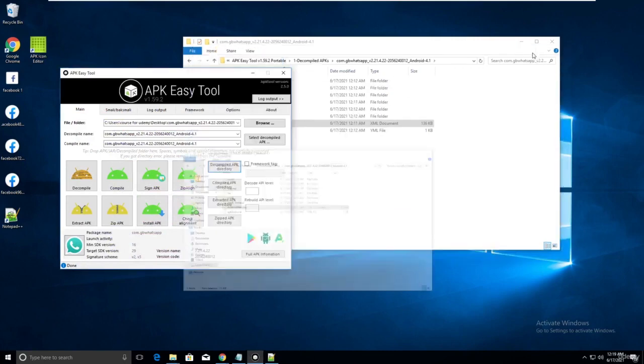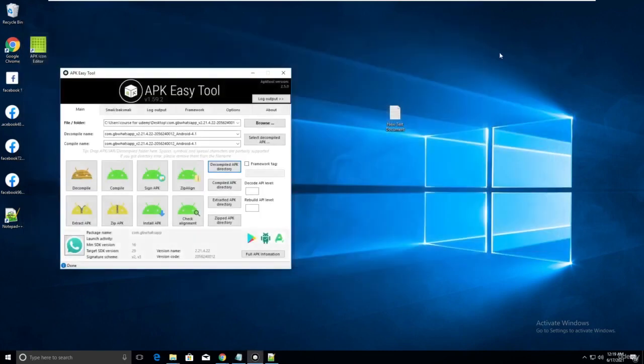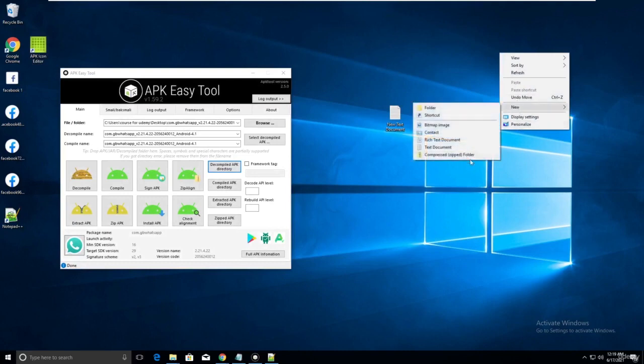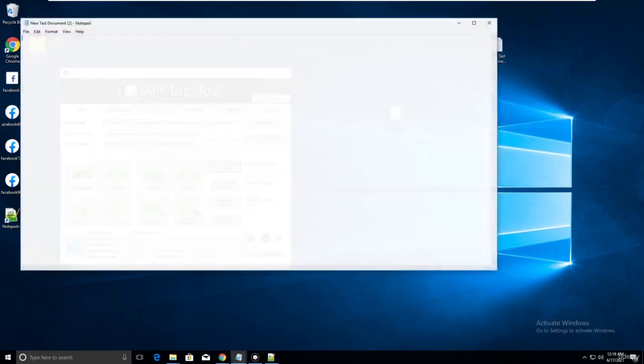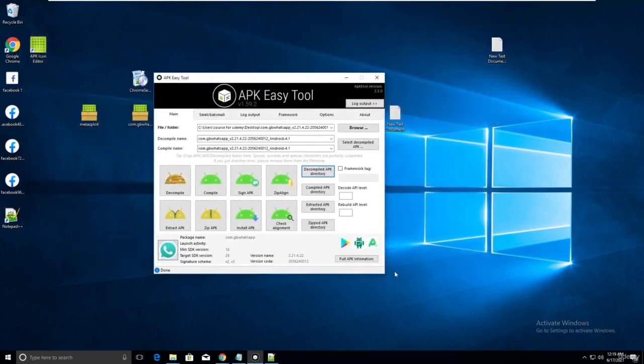Just let me create one txt file. Let me paste the launch activity there, which I copied from that. I just pasted it there. Now you need to do one thing. See, I just found the launch activity.